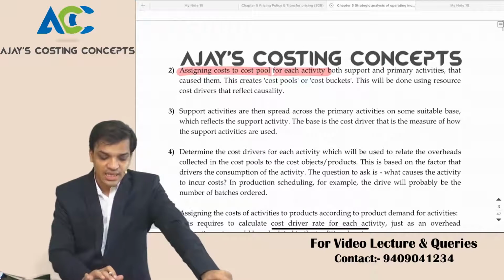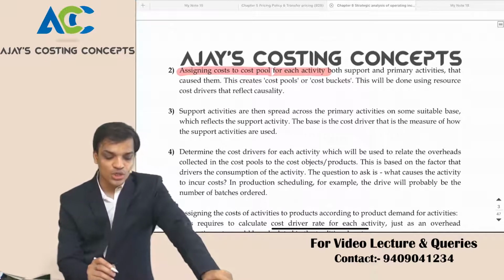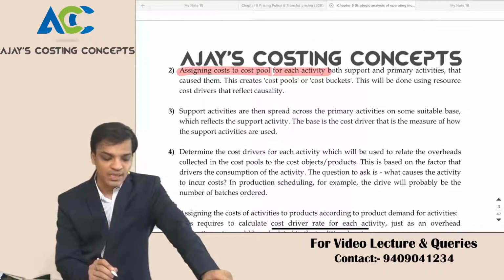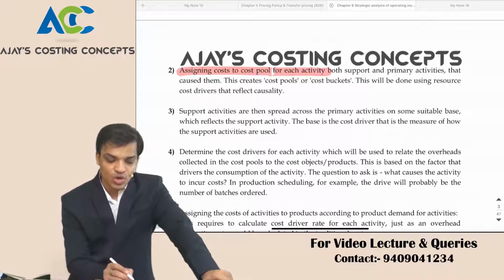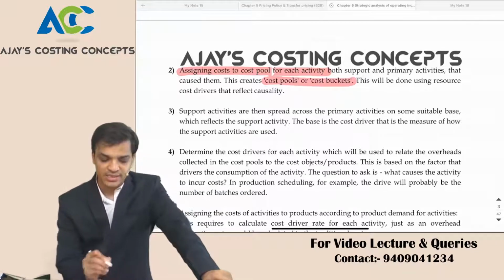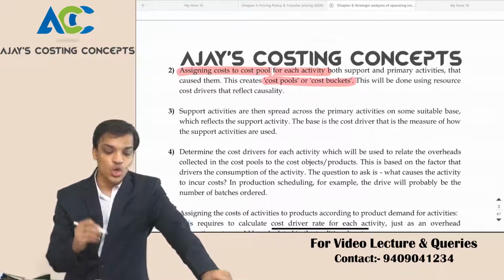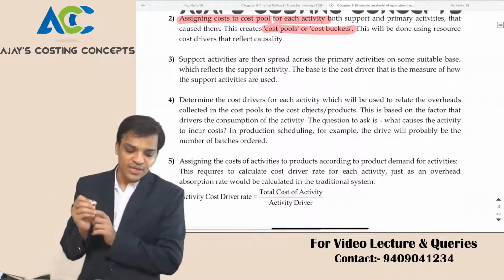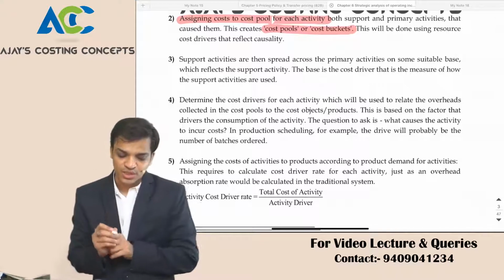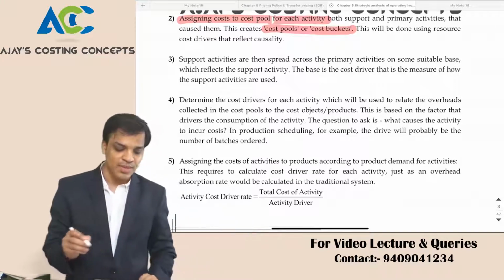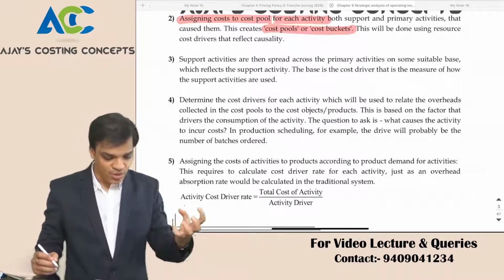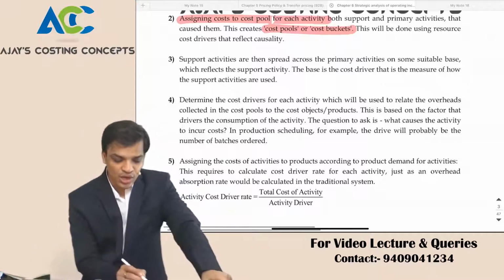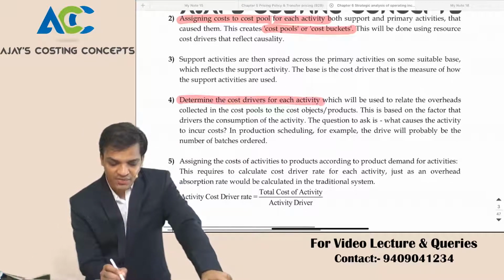So this creates that, by assigning cost to the cost pool for each activity, both support and primary activities that incur cost, this creates cost pools or cost brackets. This will be done by using resource cost drivers, right? Then we have the support activities, then spread support activities across primary activities on some suitable base. What are the activities because of which this is happening? Determine cost driver for each activity.